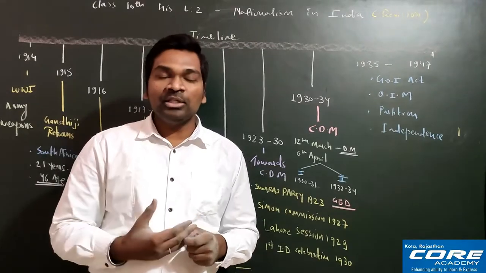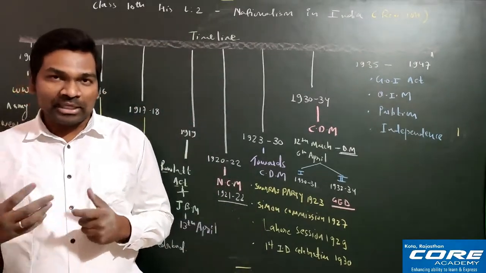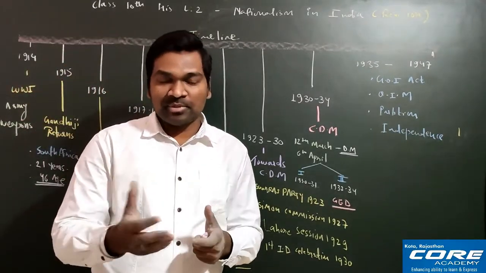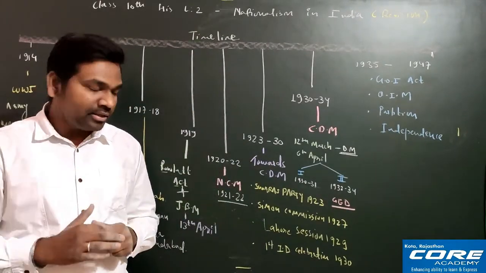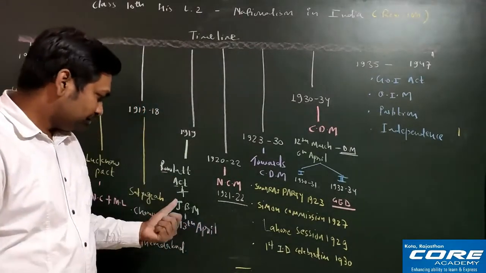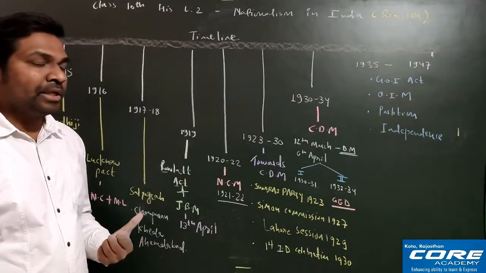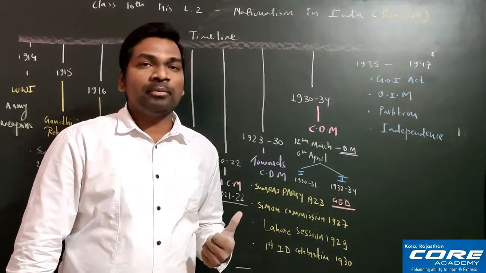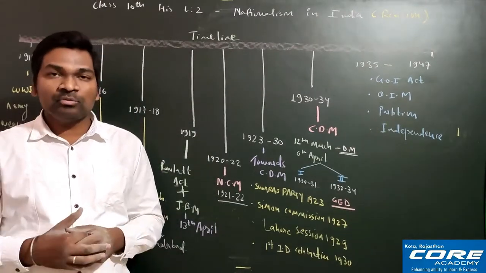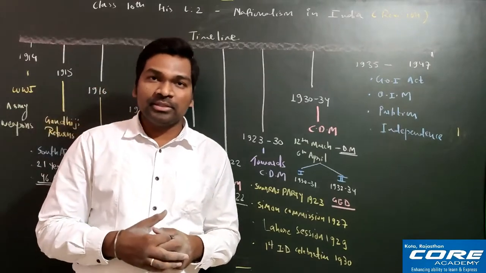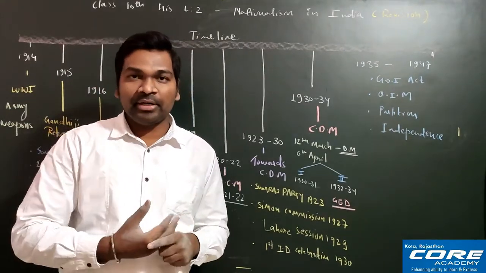Now let's talk about the Muslims. Okay, so Muslims, as you all know, were represented here. Means the Muslim party was there, that is Muslim League here, as you can see. I have told you here. And the Muslim League from the beginning was demanding a separate electorate, and later Muhammad Ali Jinnah became the leader of the Muslim League, and Muhammad Ali Jinnah demanded the same thing, that is separate electorate.